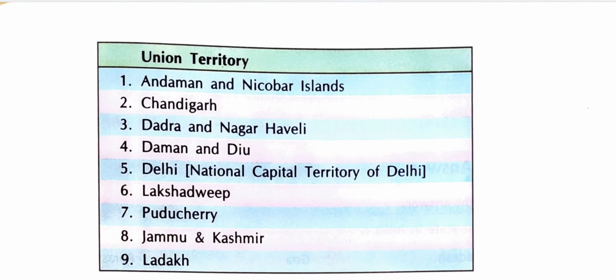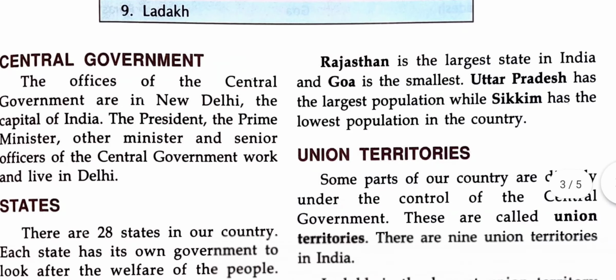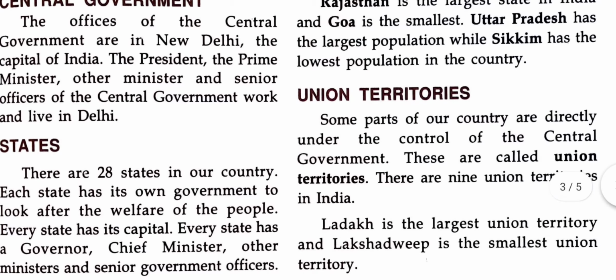Moving on to the next page, there are written Union Territories. I'll tell you later on what a Union Territory is. Let us read firstly Central Government. The offices of the central government are in New Delhi, the capital of India. The way we have the capitals of the states, similarly we have the capital of our country India also, that is New Delhi.